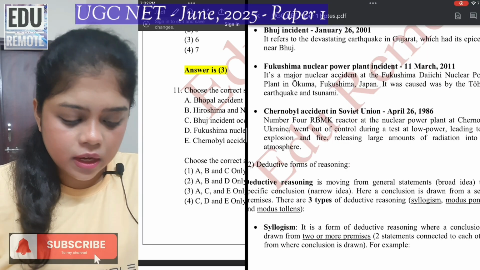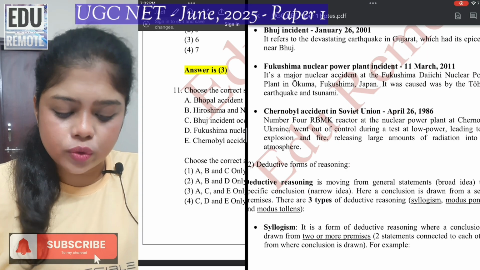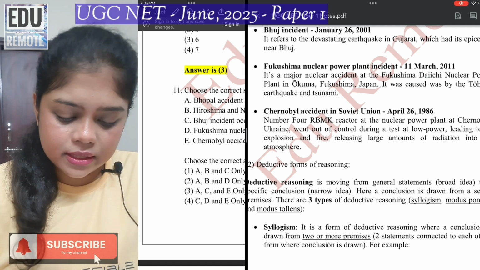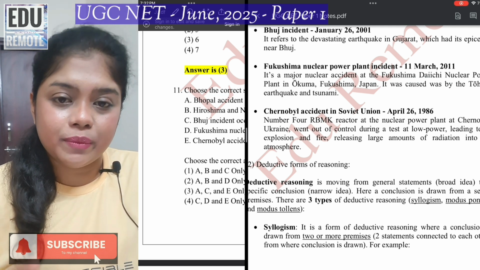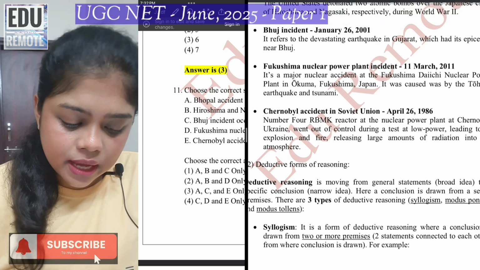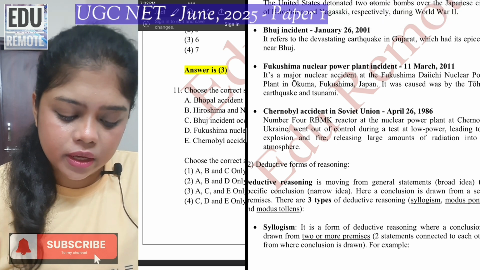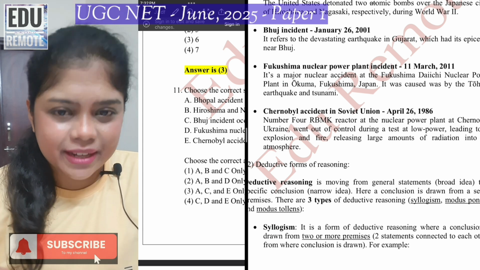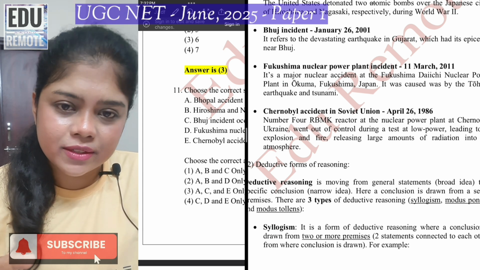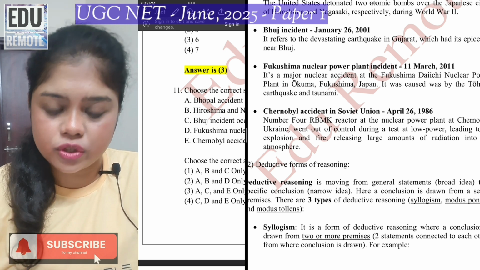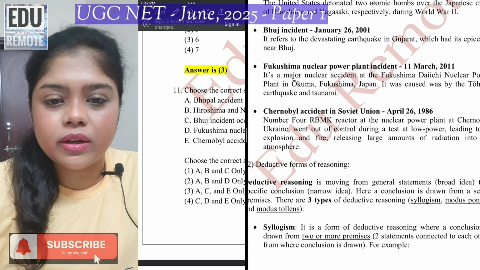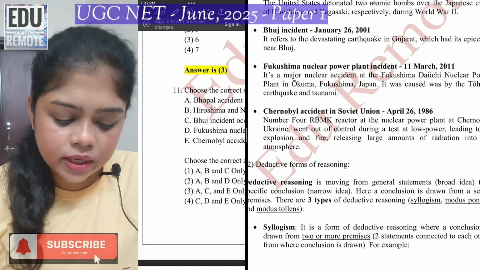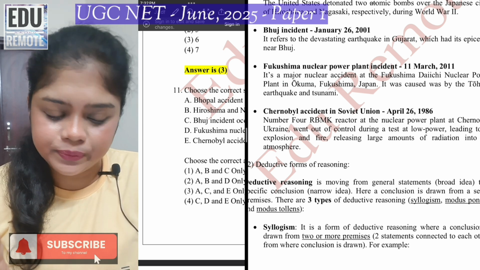Okay. Next is the Chernobyl accident in Soviet Union. This happened on 26 April 1986. This, I'm very sure everybody knows about this. This happened in Ukraine, and this happened because at the number 4 RBMK reactor of the nuclear plant in Chernobyl, they were conducting a low power test, which led to a massive explosion releasing tons of radiation into the atmosphere. So this is the brief idea of the accident which happened in Chernobyl.